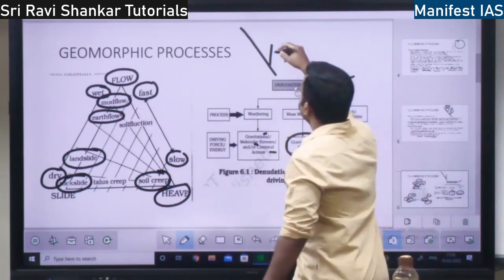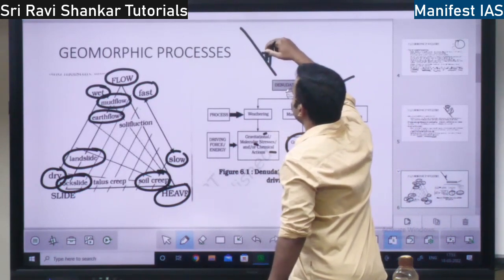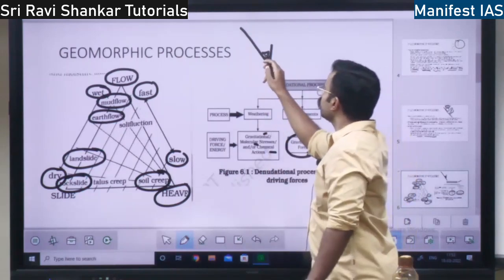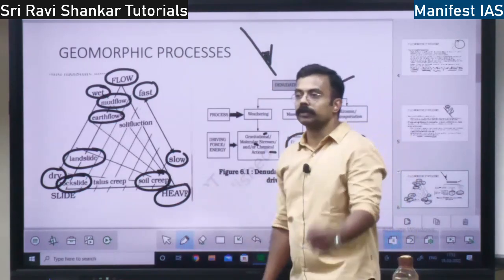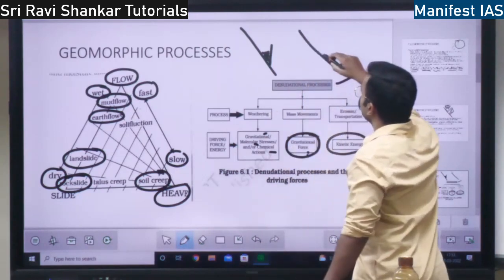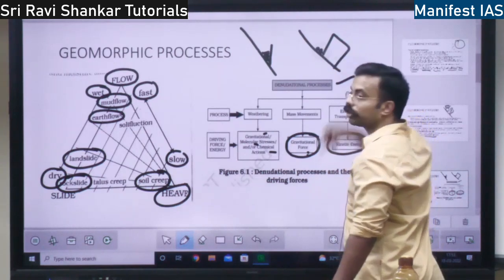On these poles, generally what happens? You will find a lot of soil getting accumulated next to the pole, right? So this is called soil creep. If you see houses in the valleys, on this side you will find a lot of soil getting accumulated.